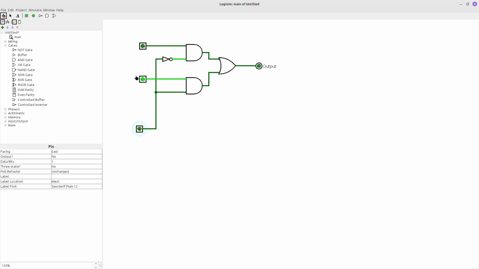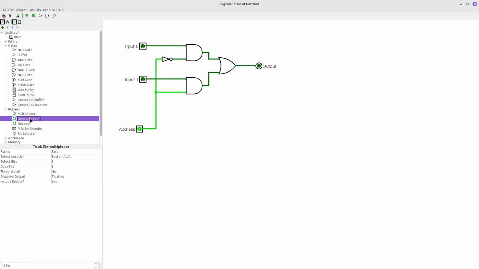A multiplexer takes several inputs, uses address lines to choose one, and sends it to the output. Let's call them input 0 and input 1. That means this is address 0, this is the first address. If we press 0 here, this is our address, we have 0, and we select address 0. That means currently our output will be taken from here. And if we press the first address, then this input will be taken and will work as output.